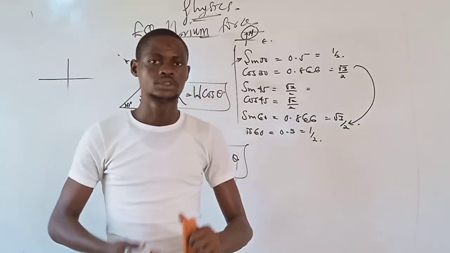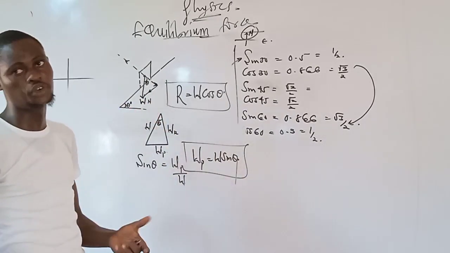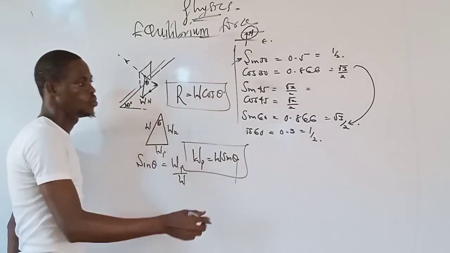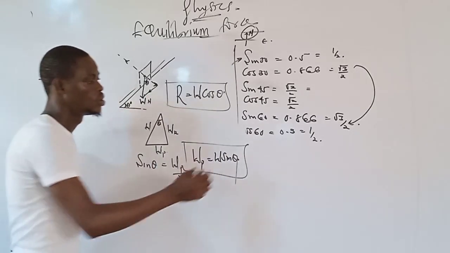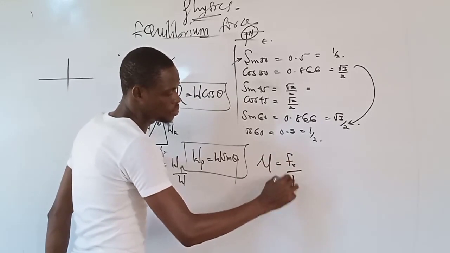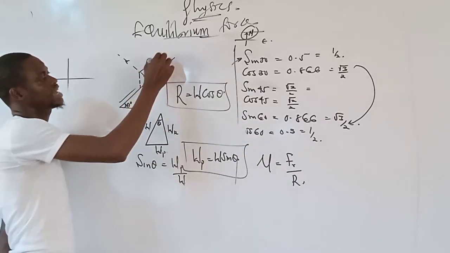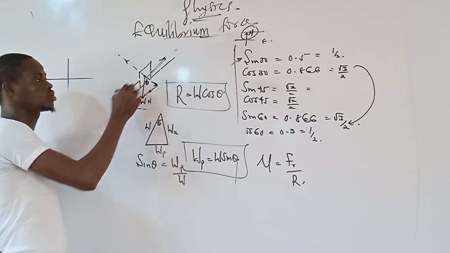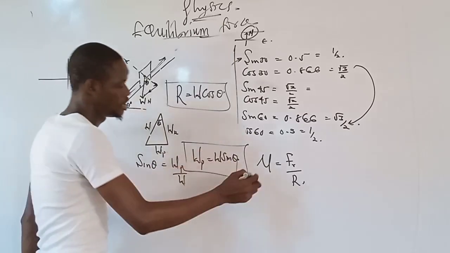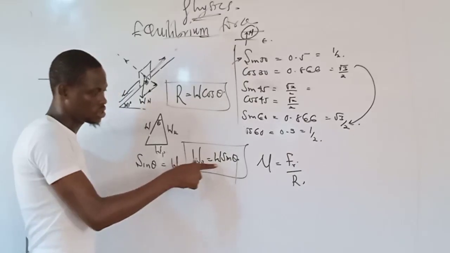This is another question that is found under equilibrium of forces. But this one can also be related to frictional force. If you are given that this surface has friction in it, then we can be asked to find the coefficient of that friction, whereby the coefficient of friction is the frictional force over the normal reaction. As you ought to know, normally the frictional force acting on the body will be upward like this to balance the component of the weight downward. So hereby the frictional force is the same thing as the weight along the plane, which is equal to this.